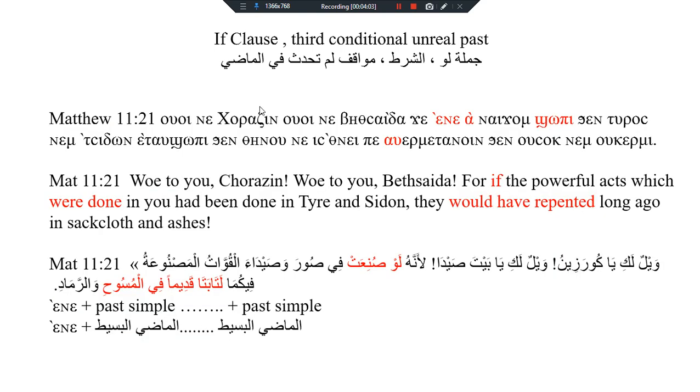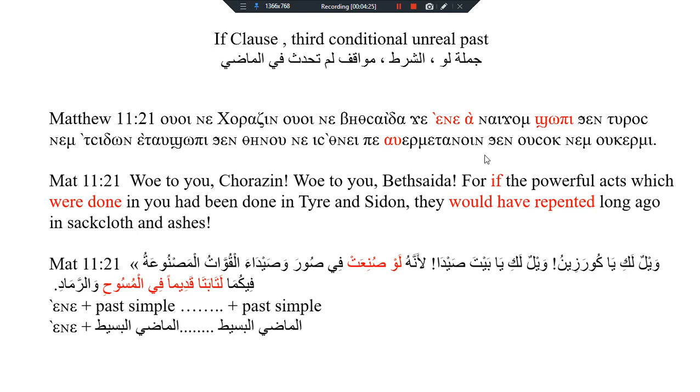Another example: Owi ne kurazin, owi ne bisaida, je eni anaigom shobi hen tiros, nem et sidon, etav shobi hen sino, ne, is snei be.